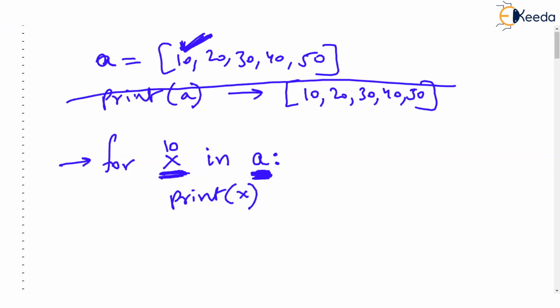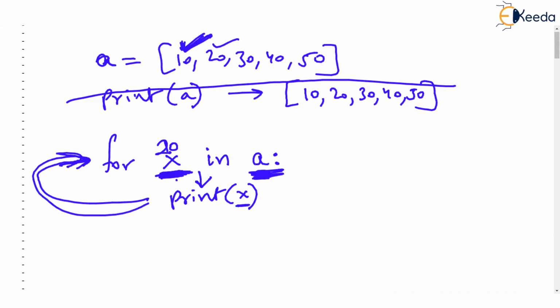Further, what happens when this for loop goes back and repeats? It says, okay, X, now you become the next value of A. Next value of A is 20. So X is going to become 20. And when the for executes the job, it is printing X, and X is 20. So 20 will get printed. This goes on. So next time X will be 30, 40, 50.